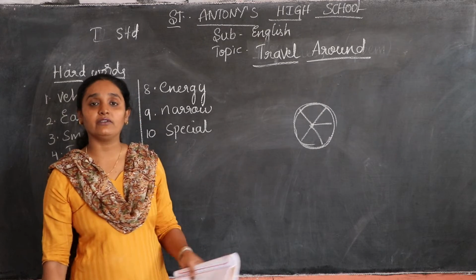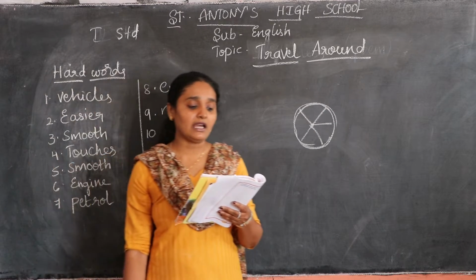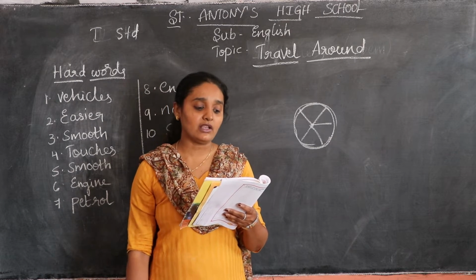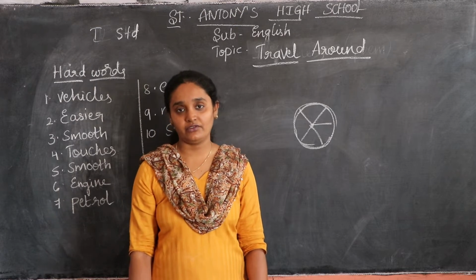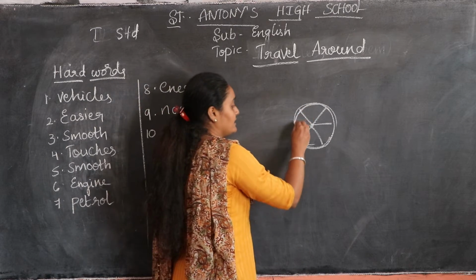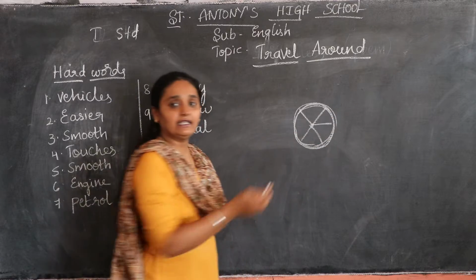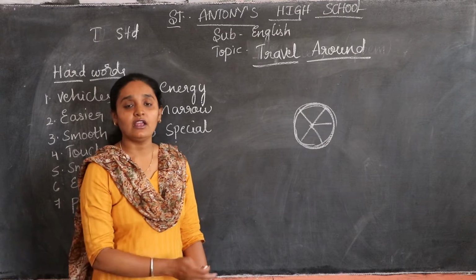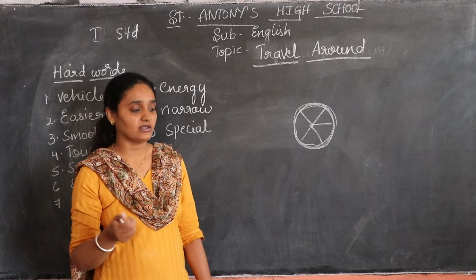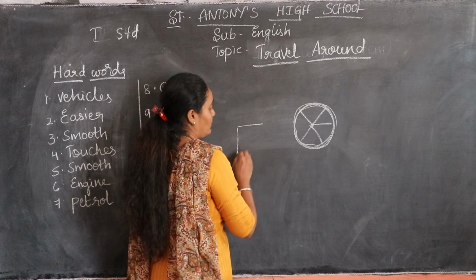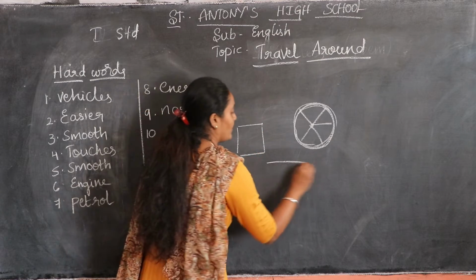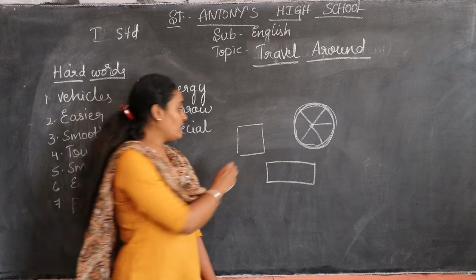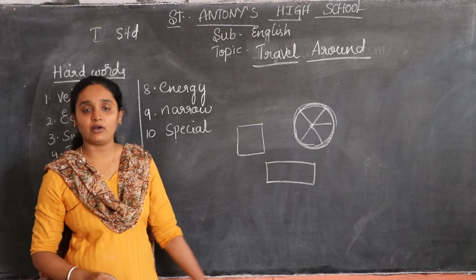Why are these wheels used? You can see here, cars and most other motor vehicles have wheels to make it easier to move. For example, this is round, in a circle shape. When you roll it, it moves for you. But for other things like boxes, whether in a square shape or a rectangle shape, when you roll these objects, they don't move.